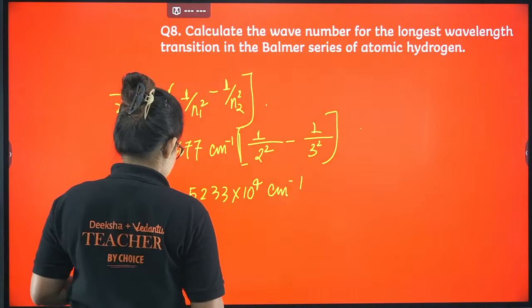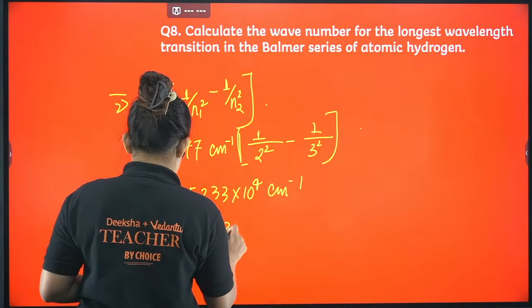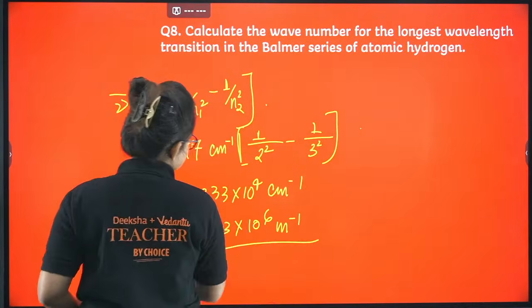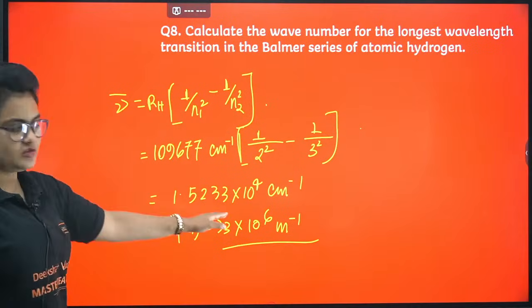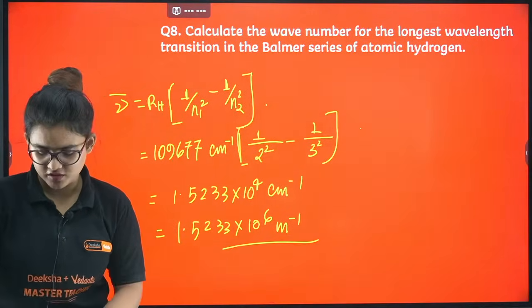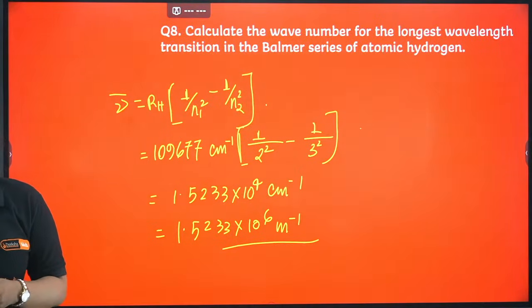So from here I can write 1.5233 into 10 power 6 meter inverse. That's it. If you don't want to convert into the meter unit, that's also okay. You can keep it in centimeter, that's also fine. I guess it's clear to you. Let's proceed further.